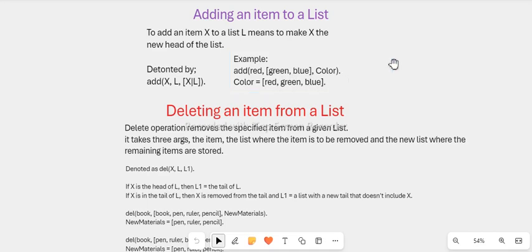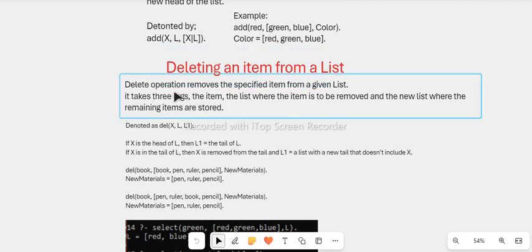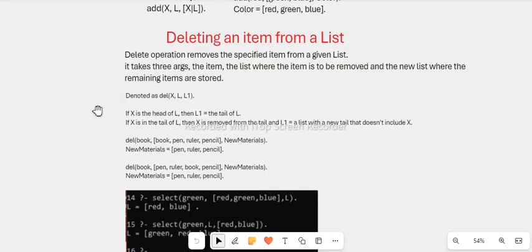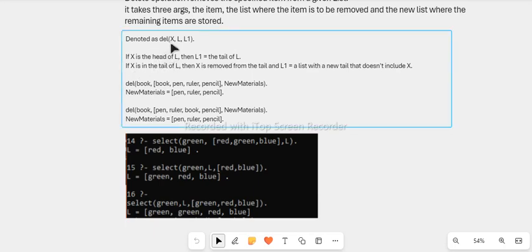So now we have the delete operation. Deleting an item from a list, the delete operation removes the specified item from a given list. It takes three arguments: the item we want to remove, the list where the item is to be removed, and the new list where the remaining items are stored, that is the new list that will be generated after removing the item. So it is denoted by del X, that is the item we want to remove, L, the list where we want to remove the item, and L1, the newly generated list after removing the item X.